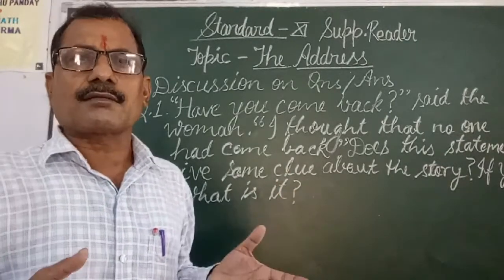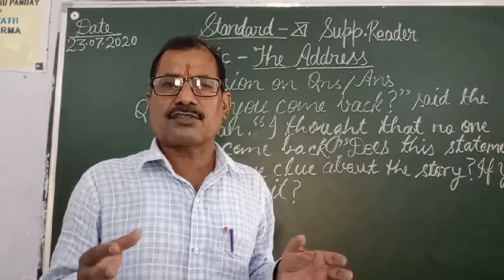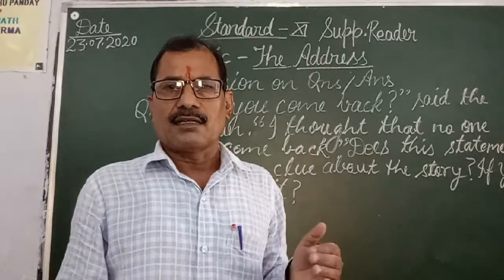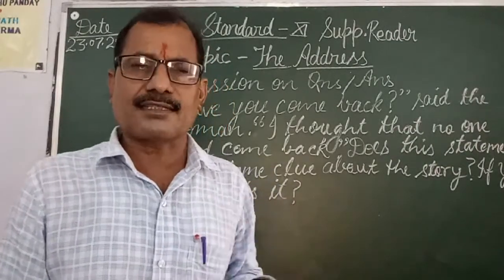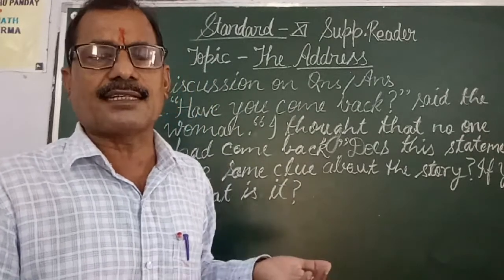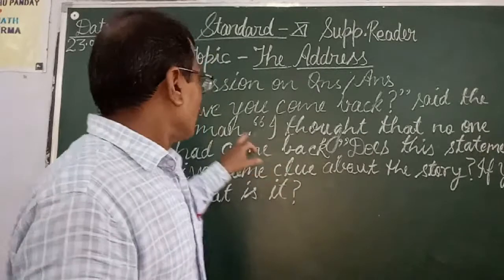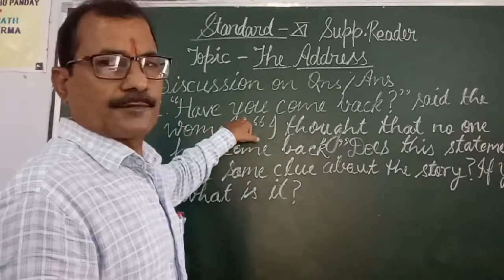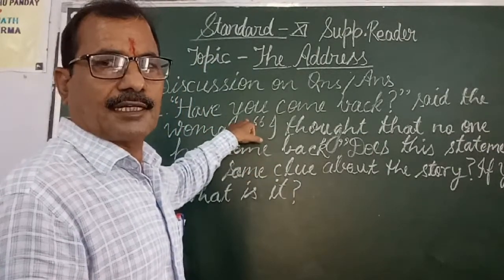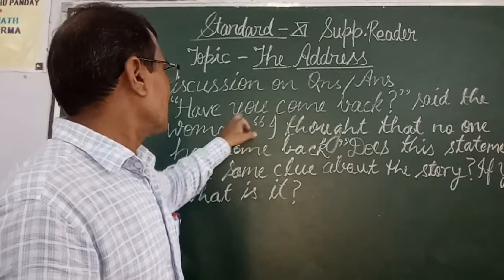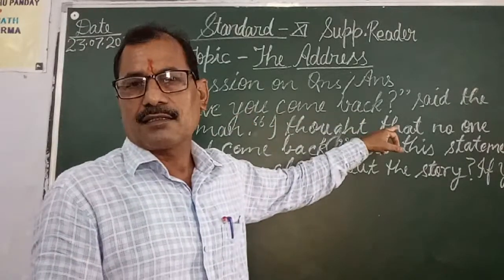She was struck, stunned and shocked, and spontaneously, meaning automatically, these words came from her mouth. She said, "Have you come back?"